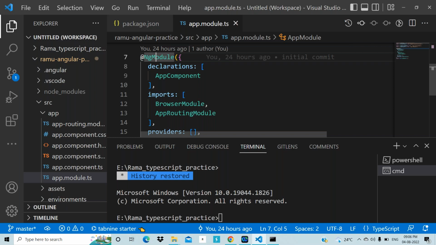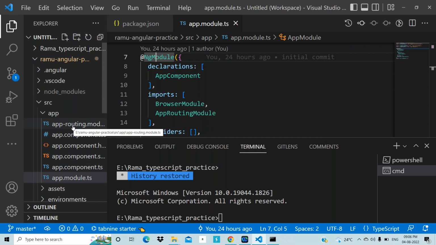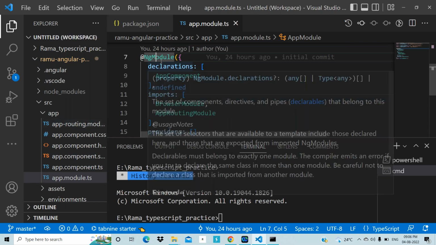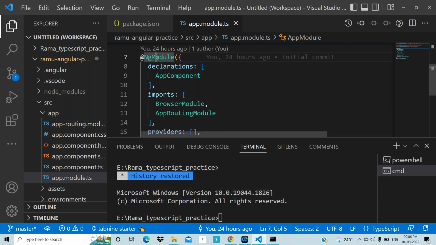For example, here we have only two modules, app module and app routing module. And if you create any other module, that also will contain this NgModule. So from all the modules, first of all, this NgModule will be called, especially the app.module.ts NgModule. Understand it, everybody? Which NgModule will be called first? The app.module.ts related NgModule.